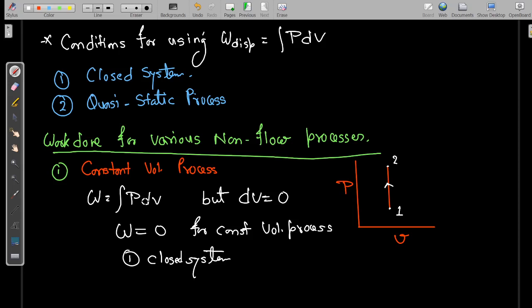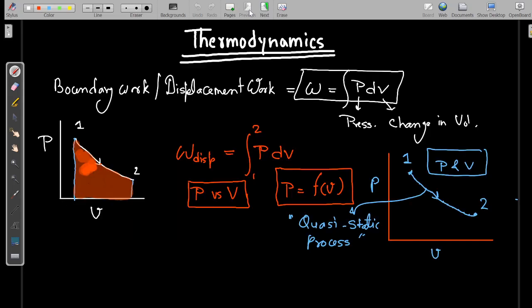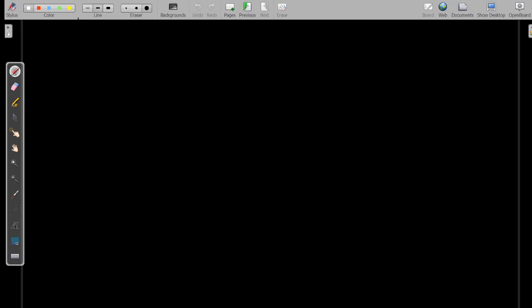Whatever the relationship is, volume is always constant, so we don't need to find out the relationship between pressure and volume. That's why I have written only closed system as the assumption required. Then one more process we will find out.